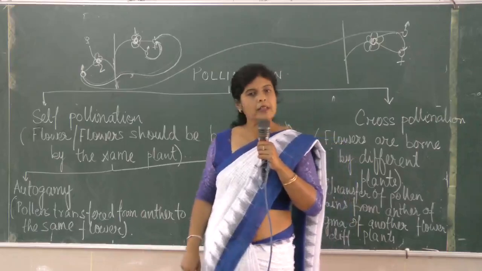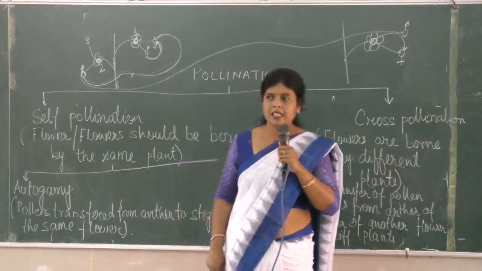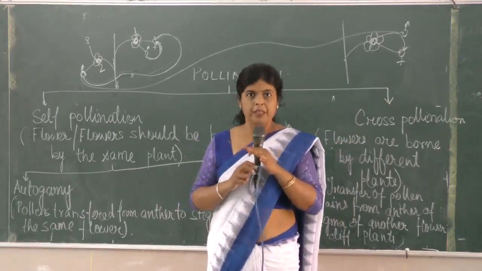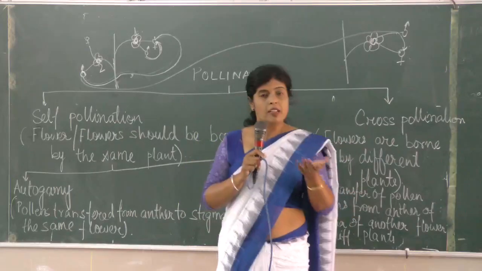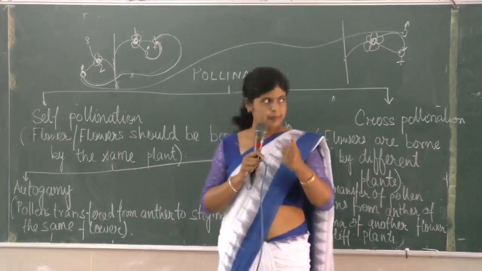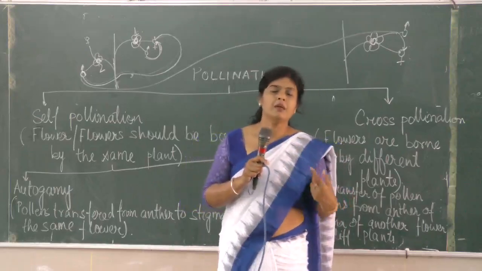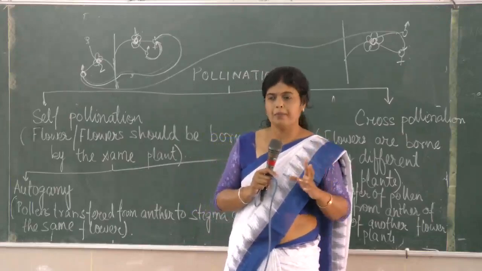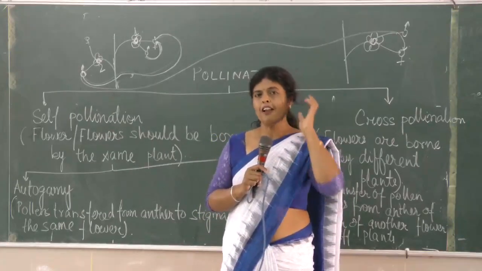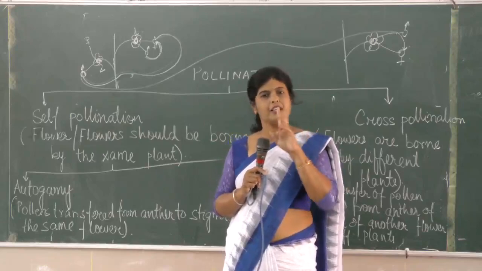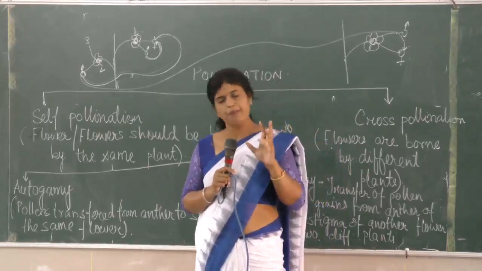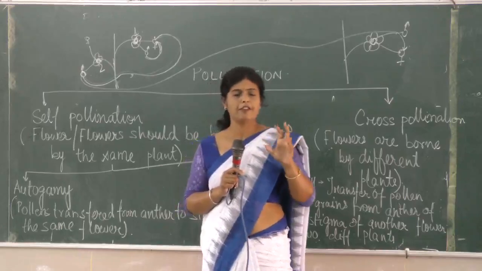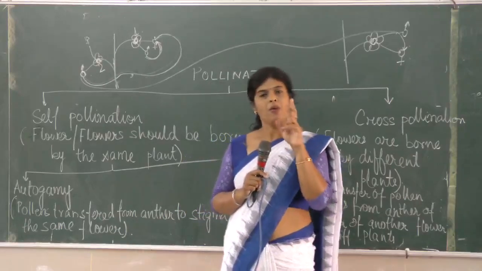In certain plants, the flowers do not open, do not bloom at all. The example is groundnut. The example is pansy, and I'll be giving you the same example later on. Pansy is a beautiful flower. It produces two kinds of flowers. It is a plant which produces beautiful, colorful, vibrant color flowers. Now, they produce